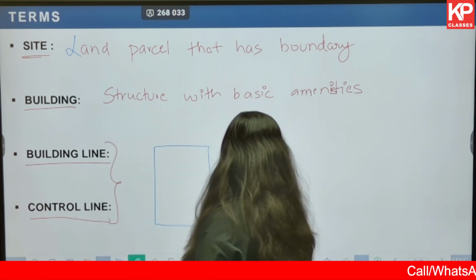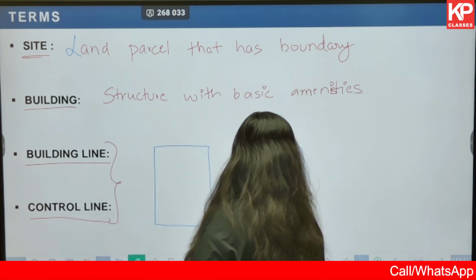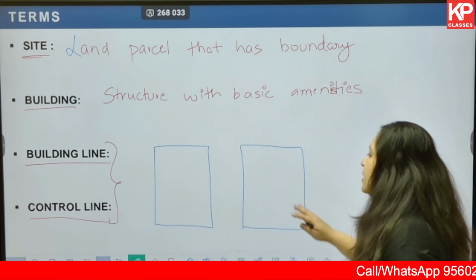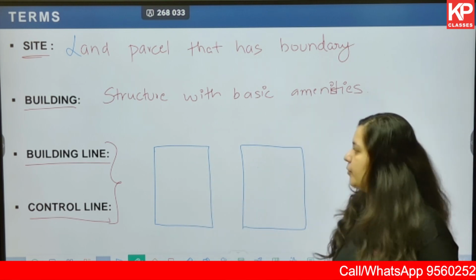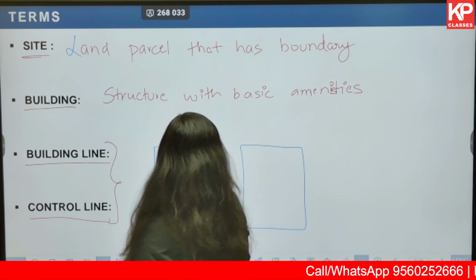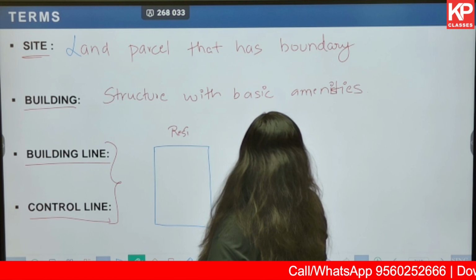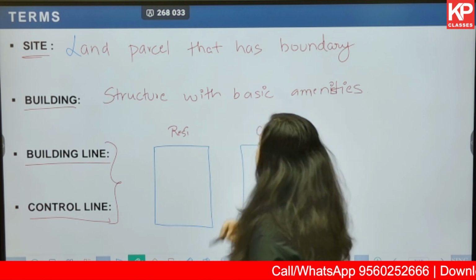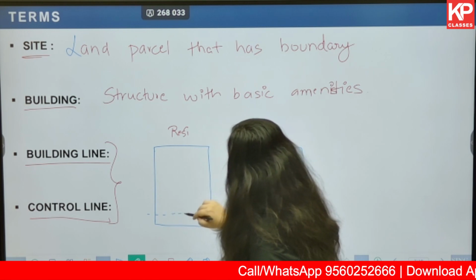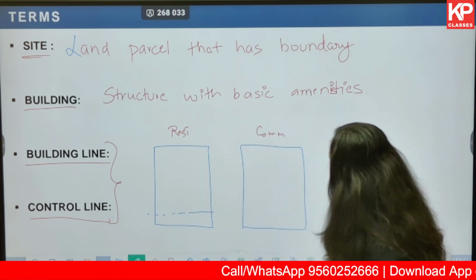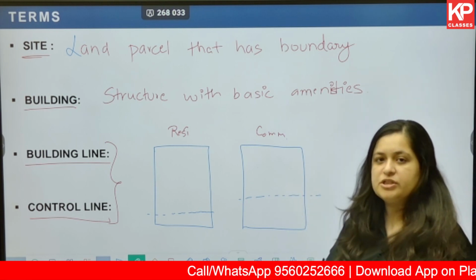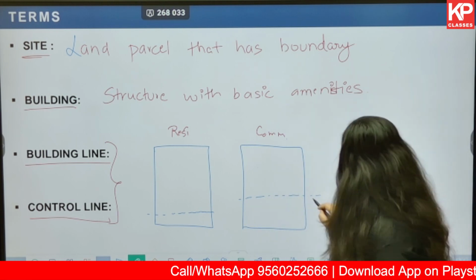Okay, and let's say this is another plot of the same kind. In one, we'll try to understand the building line, and in the other, the control line. Let's say this is a residential area, and this is a commercial area. In the residential area, I am saying this is my building line, and in the commercial area, this is the control line. Now, logically speaking, this is very appropriate.